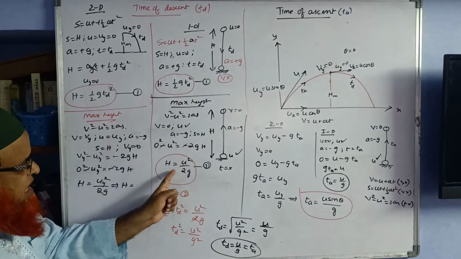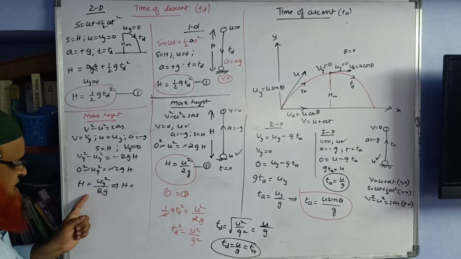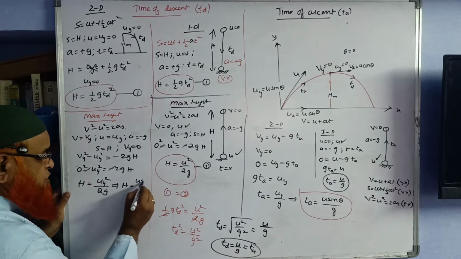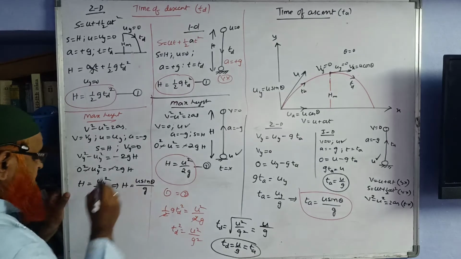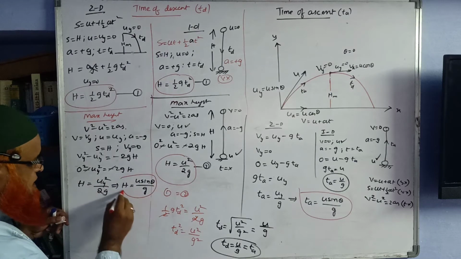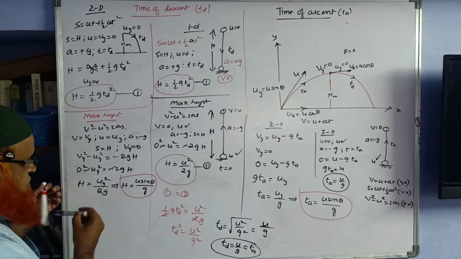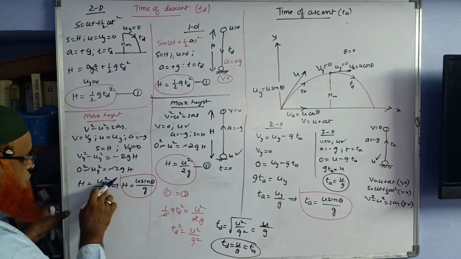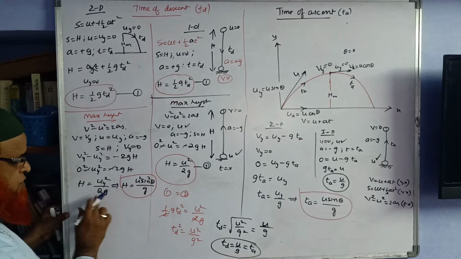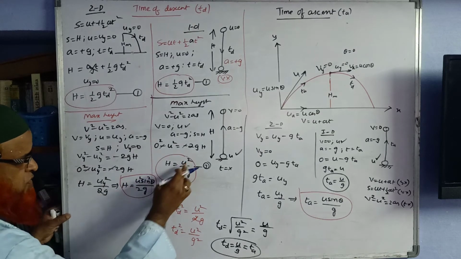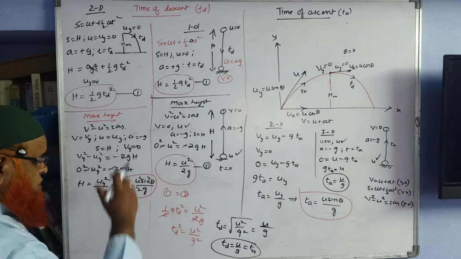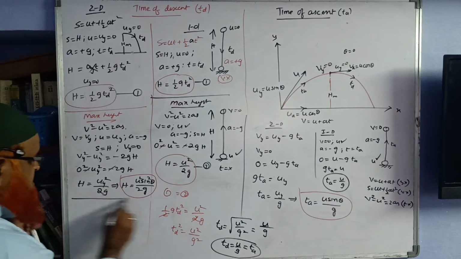For maximum height you get U square by 2g in the earlier case, but in this case you get Uy square by 2g. That's the difference here. Uy is U sine theta, and since it is squared, H is equal to U square sine square theta by 2g. So we got the height here.